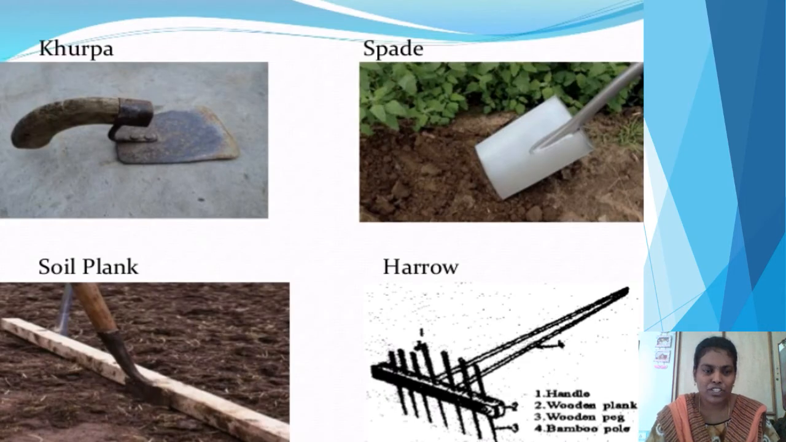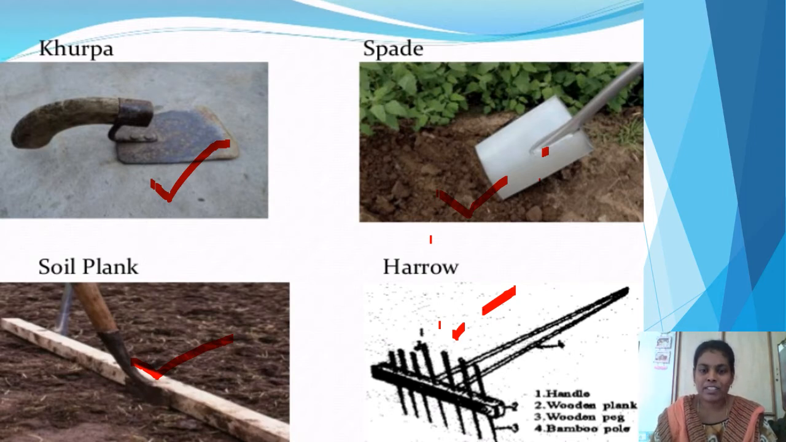Look at these pictures here. This is a kurpi. It is used to remove the weeds. And these are some more implements, some more tools that are used for weeding. Weeding means removal of weeds from the crop. This is a spade. This is a soil plank. This is a harrow. These are the tools which are used for the weeding process.